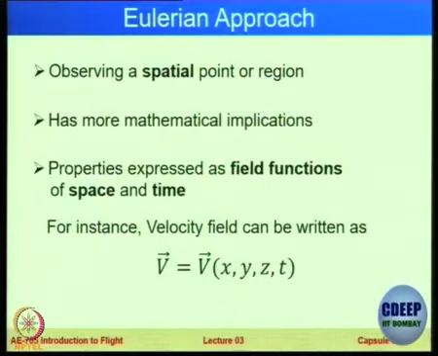So then look at, for example, the velocity field. The velocity field can be written as a velocity v, which is a vector, which is a function of the location in the Cartesian coordinates x, y, z, and time. So it can vary as x varies or y varies or z varies or t varies, or any of these vary. Correct? That is a velocity field.